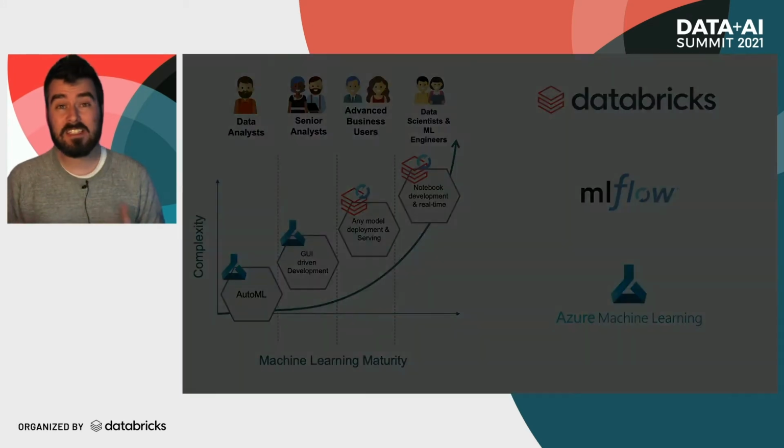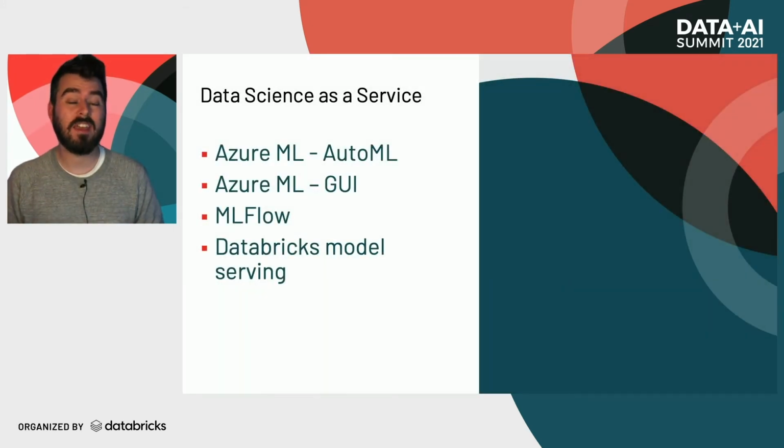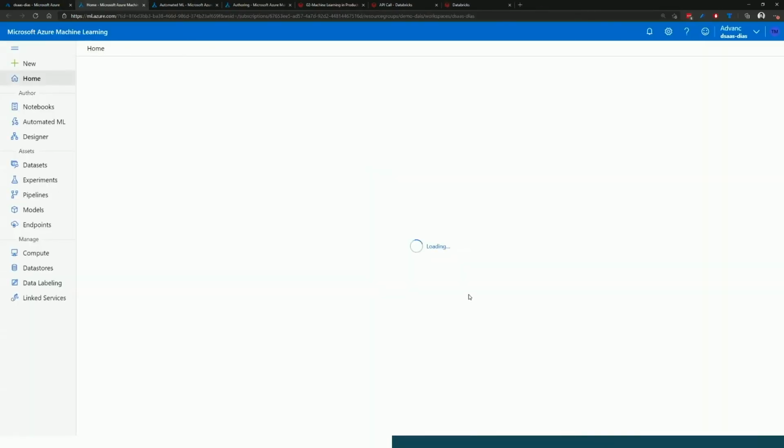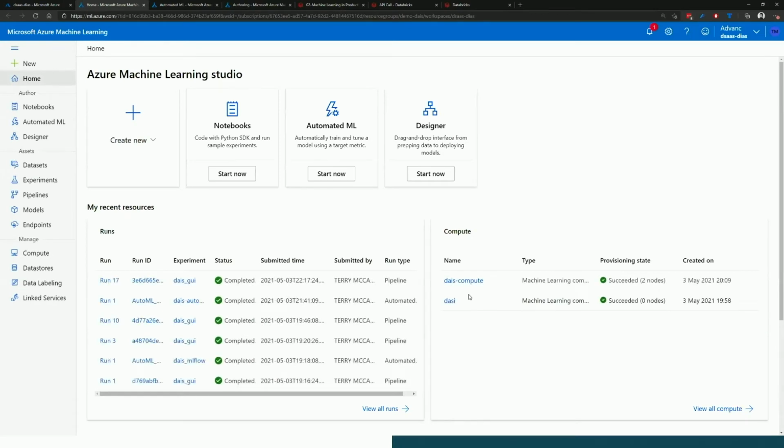So now let's actually take a look at how this is going to work and run through a couple of different examples and demos. Okay, so here we are over on my desktop, and I'm in the Azure portal. I've got a resource group, and inside that resource group, I've got an Azure Machine Learning Services instance already created. And what I can do is just hit Launch Studio, and that's going to drop me right into the landing page where everything is built from there onwards.